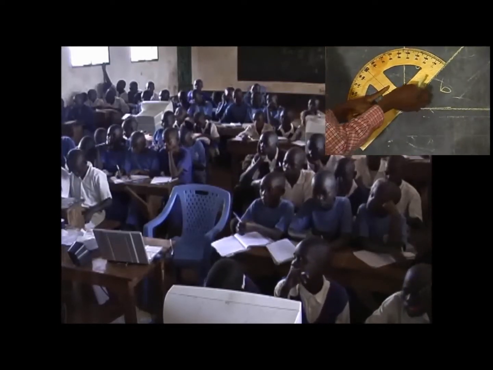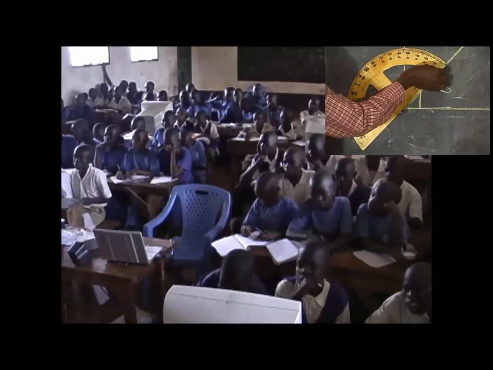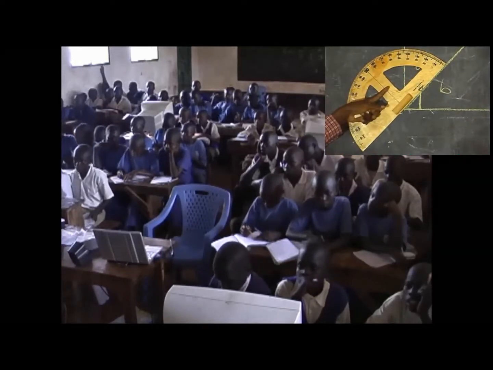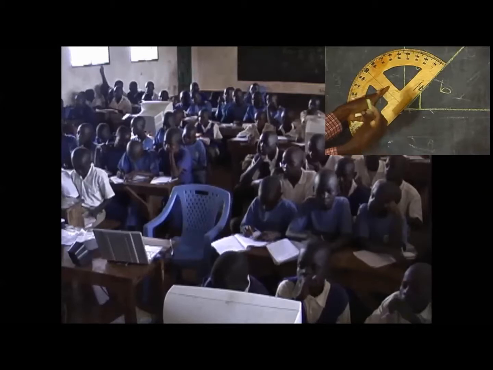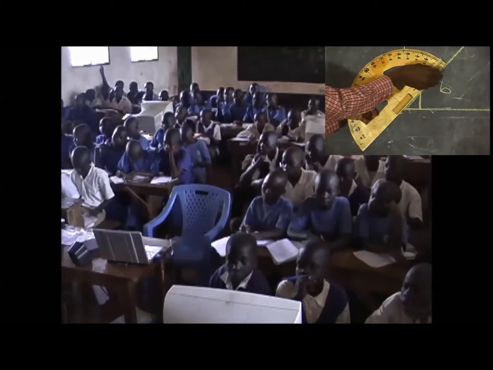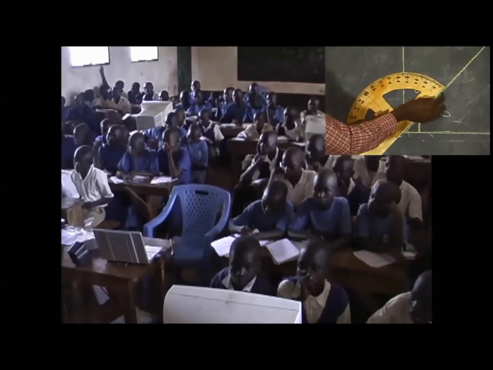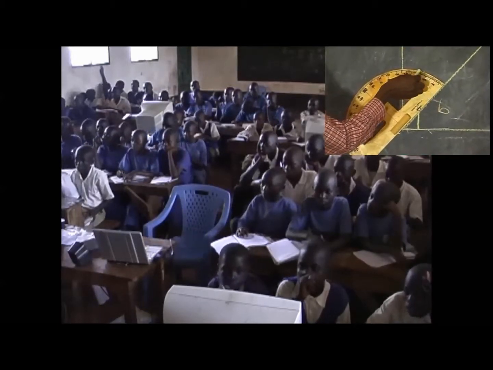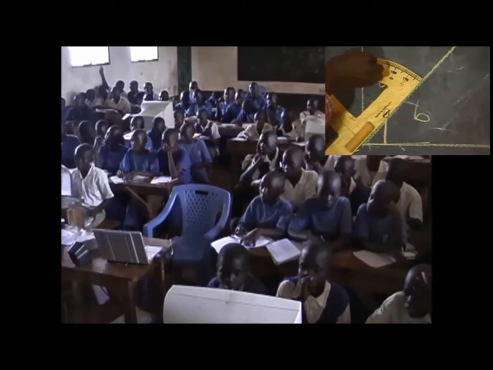After placing it in that order, you count from the baseline up to where the other line passes in order to know the size of the angle marked A. We count from 0, then 10, 20, 30, 40.